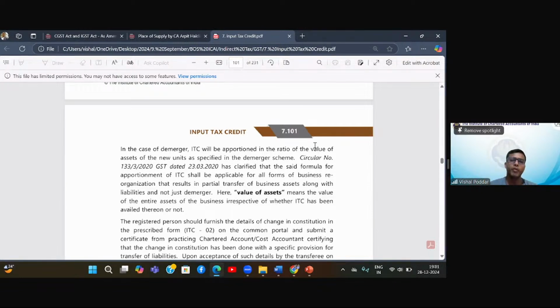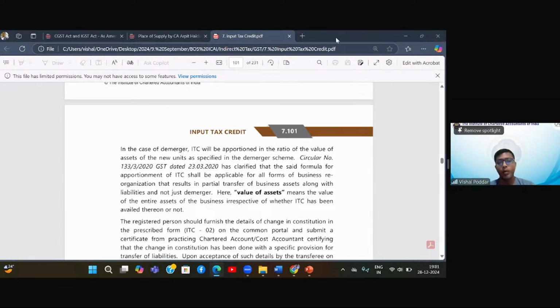Once I fill in this form, the portal shows at your end that this particular GSTIN has shown this particular transfer of credit to you. Once you accept it, the ITC, whatever I was having, gets shifted to you, and it starts reflecting in your credit ledger. So in other words, your credit ledger balance increases by that amount. This is the procedure.